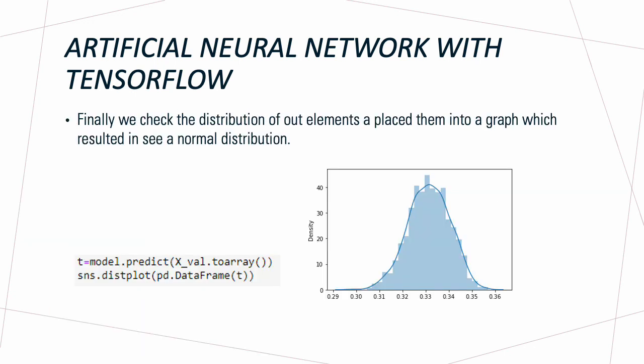Finally, we checked the distribution of elements and placed them into a nice graph, which resulted in a normal distribution. The code to do this is shown on the left, and the graph is shown on the right.